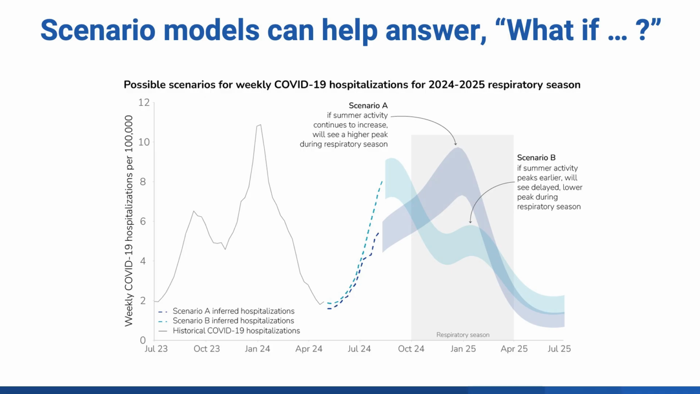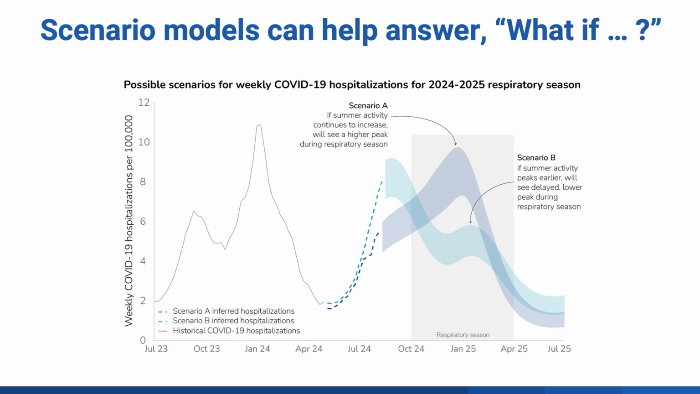This example is from CFA's Respiratory Disease Season Outlook from the 2024 to 2025 respiratory disease season. In this figure, you can see there are two scenarios highlighted, Scenario A in dark blue and Scenario B in light blue. Each scenario is predicting what could happen for the number of weekly COVID-19 hospitalizations for the 2024 to 2025 respiratory season, depending on the unknown size of the summer wave.